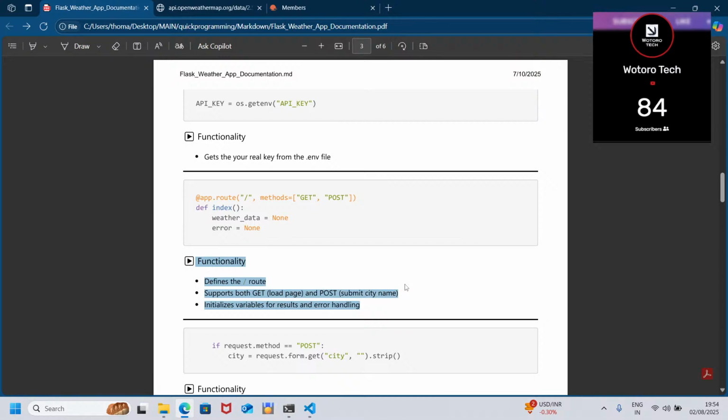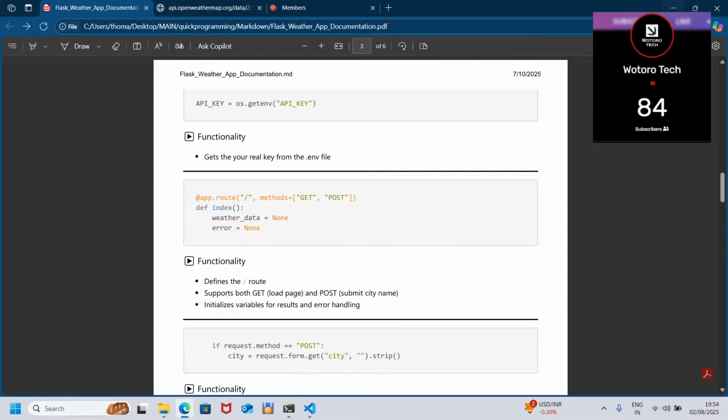But POST is when you input your data, maybe fill a form. Filling a form is a POST. I think that is the difference between GET and POST. So you put your methods here. Then we shall initialize variables for results and error handling.